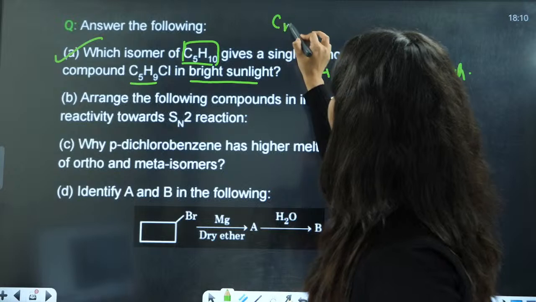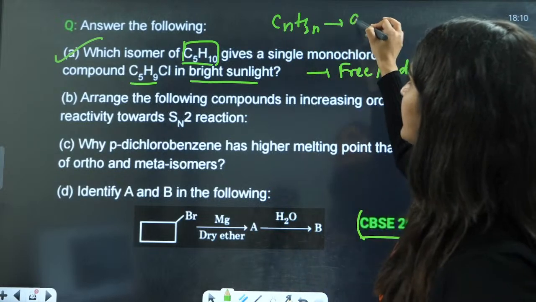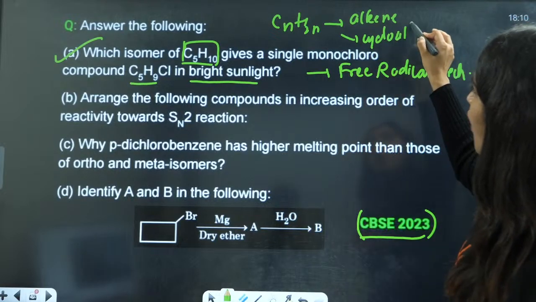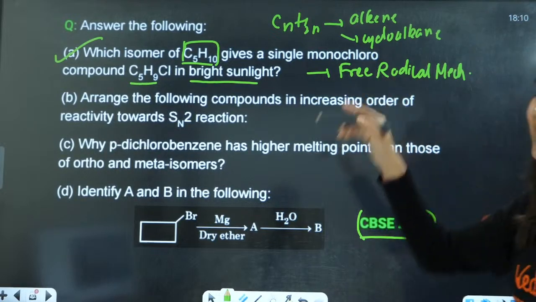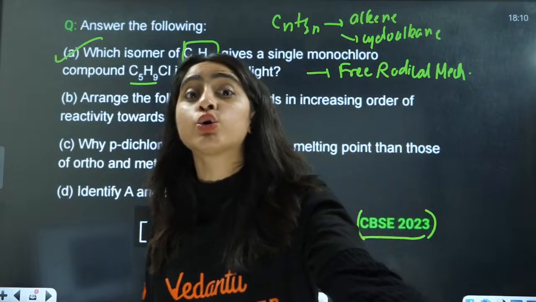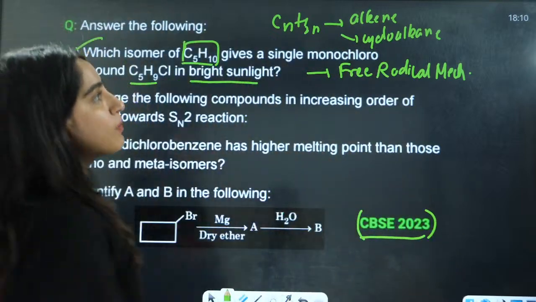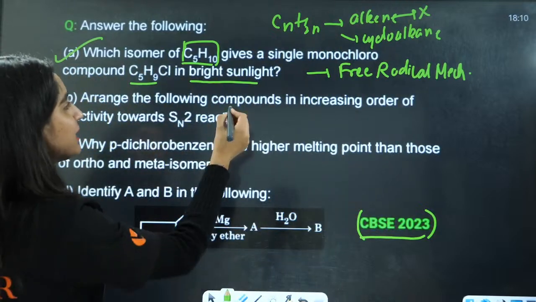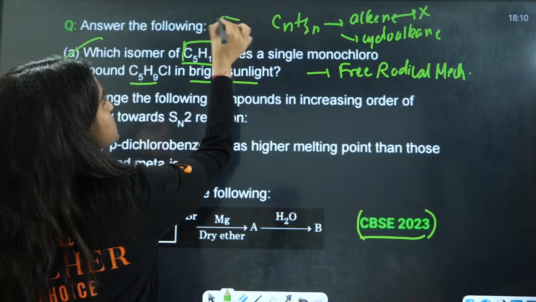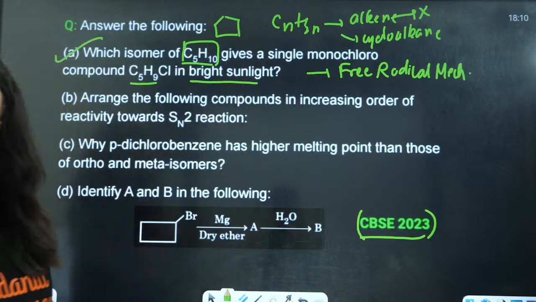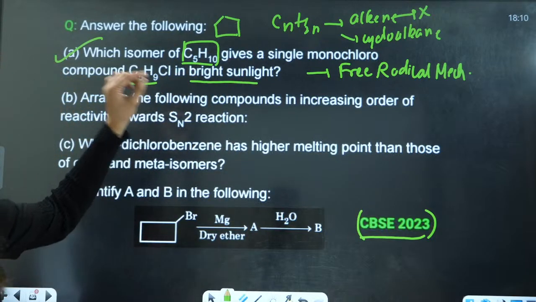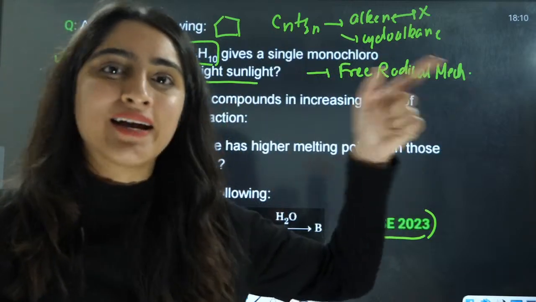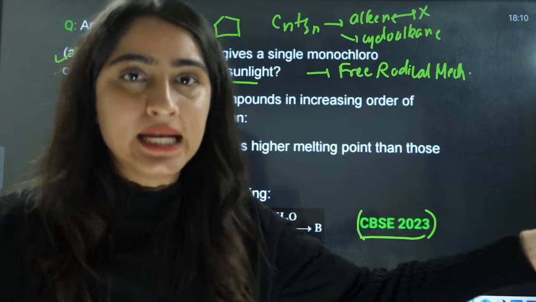This means CnH2n. It can be either an alkene or a cycloalkane. An alkene cannot provide us a single monochloro compound, so that is not possible. That means it is going to be cyclopentane. The answer here will be this one. Cyclopentane is going to provide a single monochlorinated compound in the presence of free radical mechanism, or we can say heat, or sunlight.